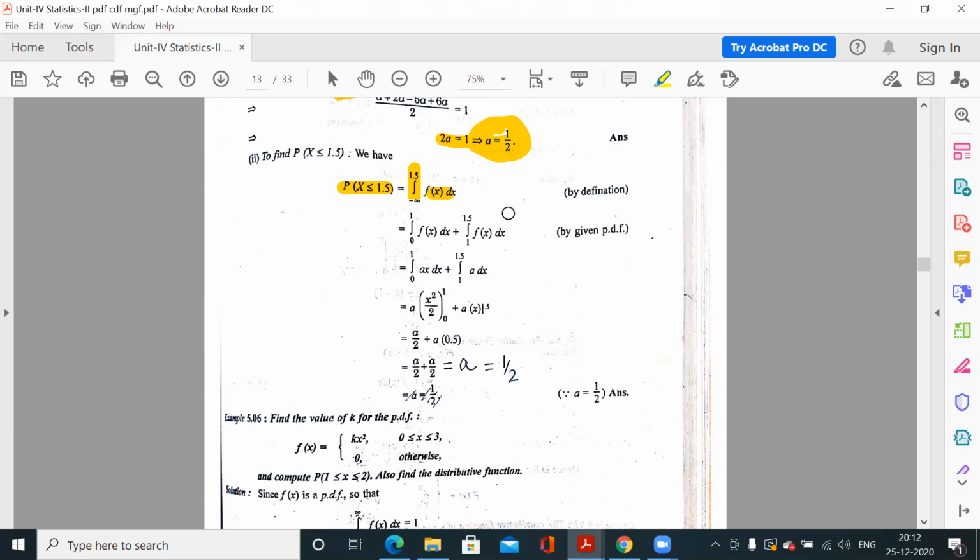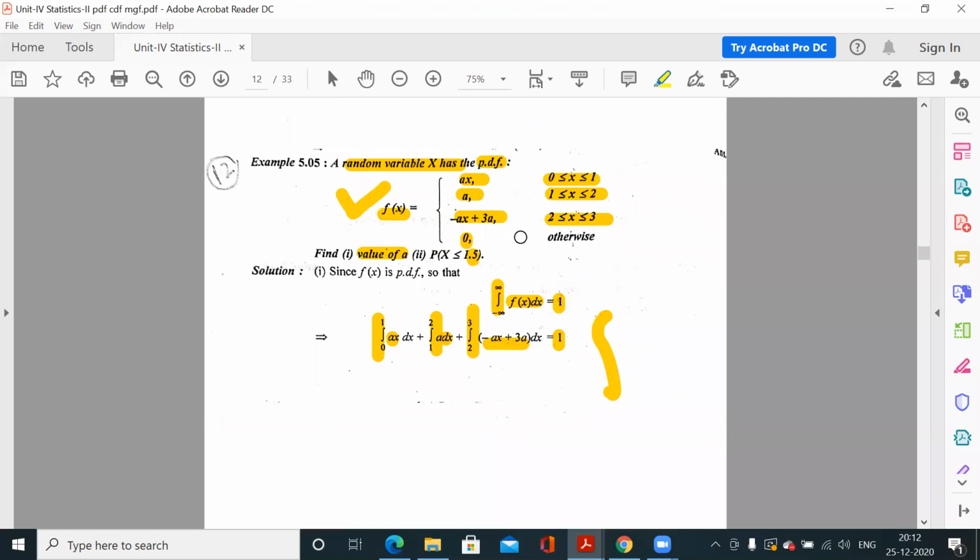Now from 0 to 1 the function is ax, and from 1 to 2 it is a, because we have to reach up to 1.5. So from minus infinity to 0 it is 0. From 0 to 1 it is ax, and from 1 to 1.5 it is a, because for x greater than 1 up to 2 the function is a.